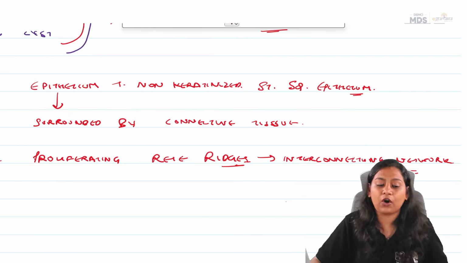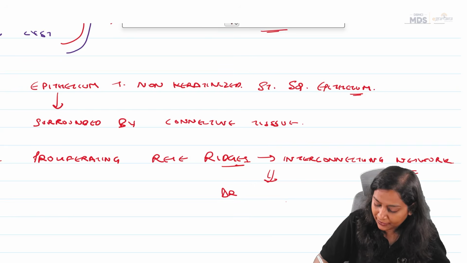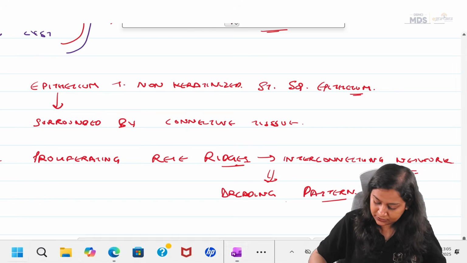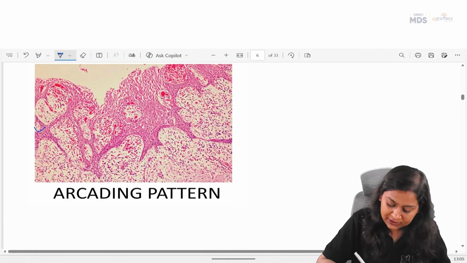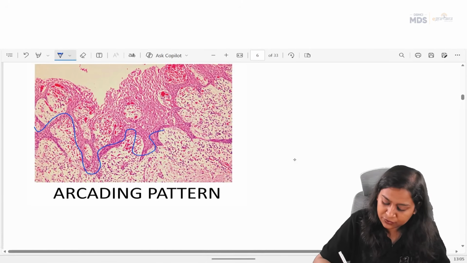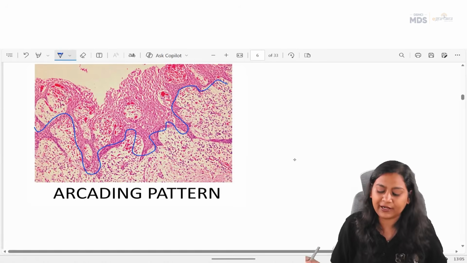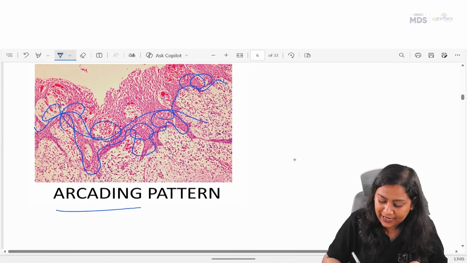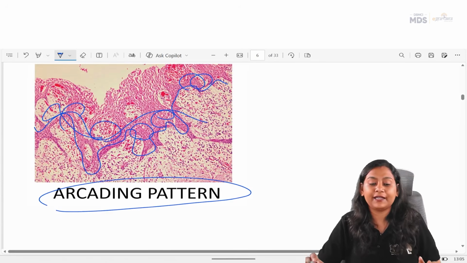Hence, this is called the arcading pattern, which is seen in radicular cyst. Okay, see this. Can you see this? These are long, straight, thin, proliferating rete ridges, and hence these are interconnected, forming networks, and hence it is called the arcading pattern.